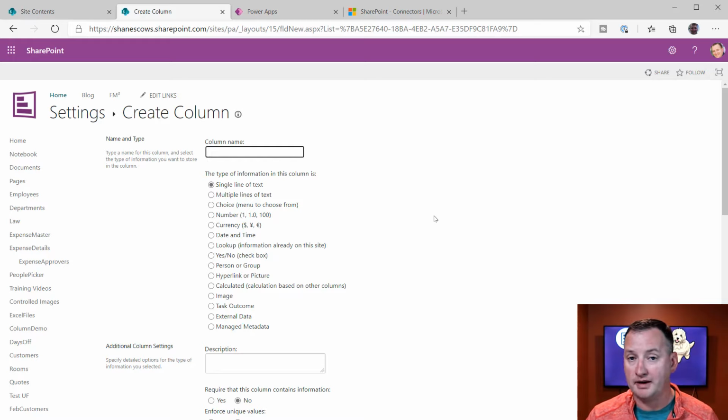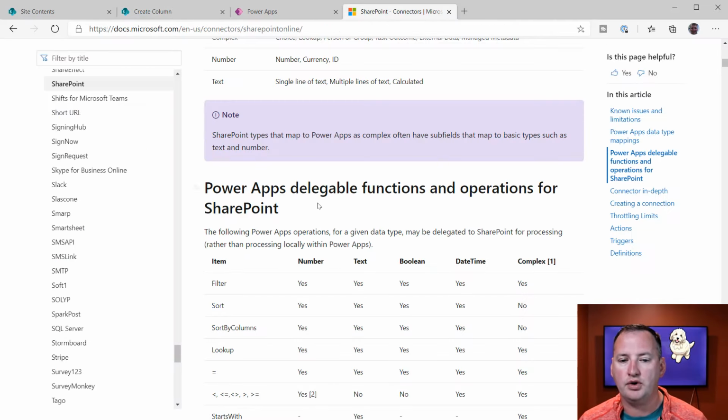You can use the other column types. They're all supported. I have a video on complex column types and how to work with them, but they require more effort. And who wants to put out more effort? Not me. And if you're wondering about column types and how they fit in, or maybe your delegation, like, what's that? Right? I'm going to put a link out there for you to the PowerApps delegation documentation.